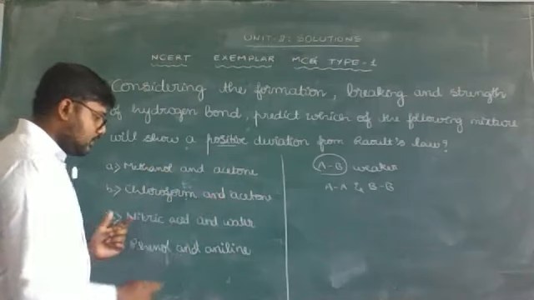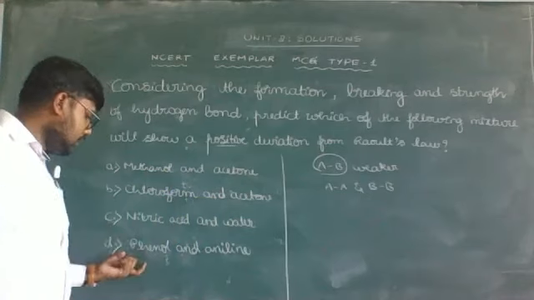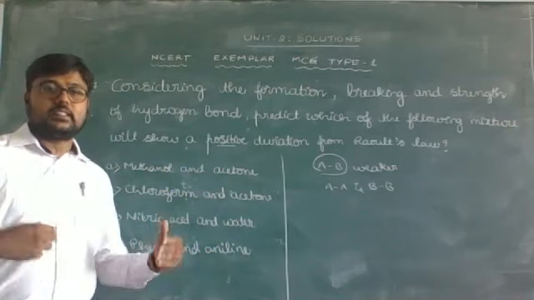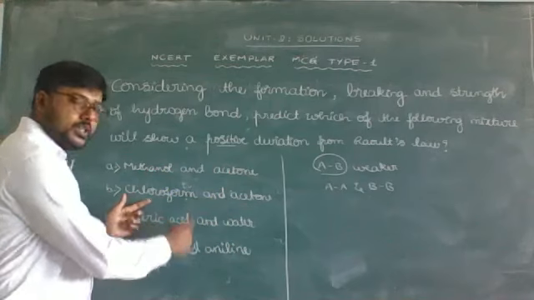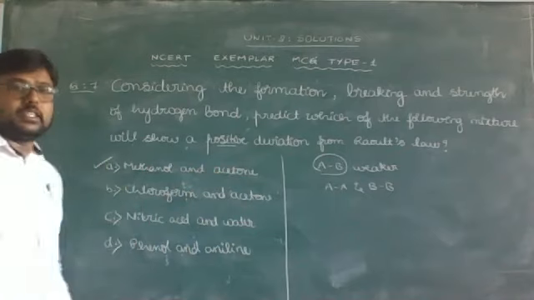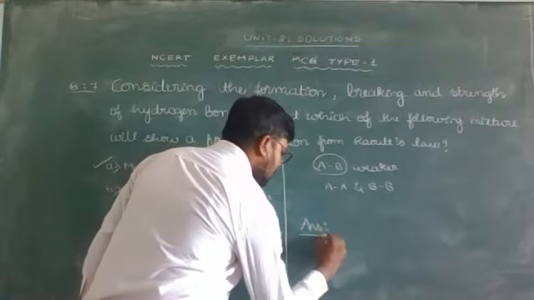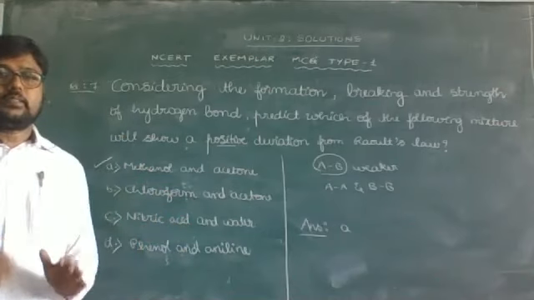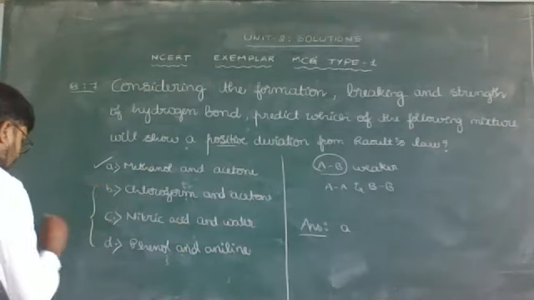Whereas chloroform and acetone, nitric acid and water (nearly 68% nitric acid in water), and phenol and aniline all form stronger attractive forces once they mix with each other. Hence, due to strong attractive forces, these three will show negative deviation from Raoult's law. The methanol and acetone mixture will show a positive deviation. Hence, the correct answer is option A. The methanol acetone mixture forms a positive deviation showing solution, whereas the remaining form negative deviation showing solutions.